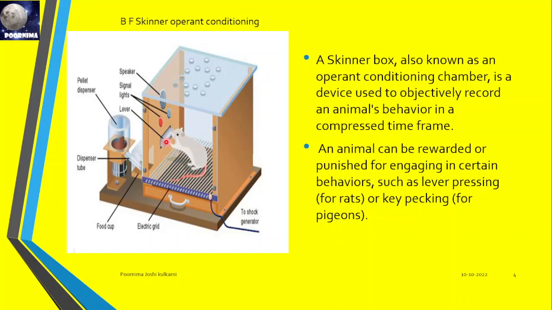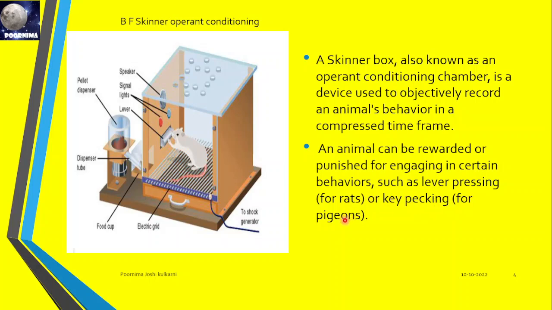This is like training, and it is an observation of the behavior, how much time it will take to understand. He will record everything, whether it puts its leg on the lever accidentally or knowingly, and how much time it has taken. He made an observation: an animal can be rewarded or punished for engaging in certain behaviors, such as lever pressing for rats and key pecking for pigeons.